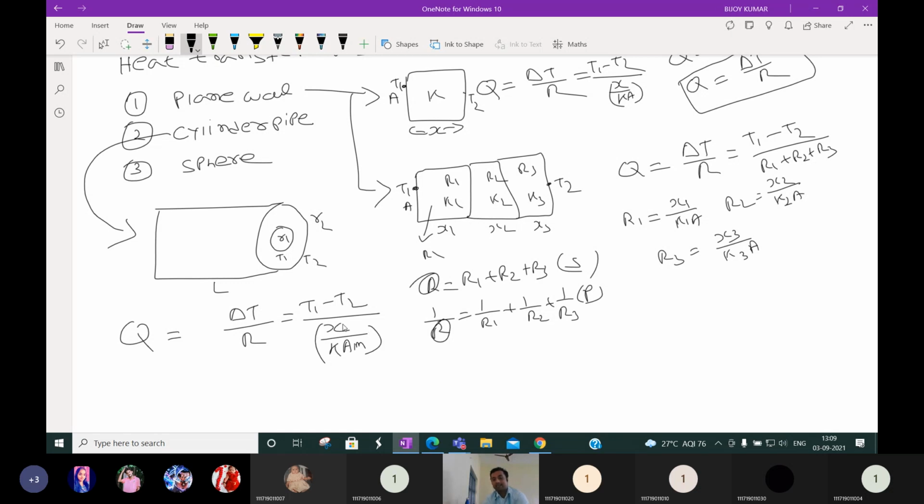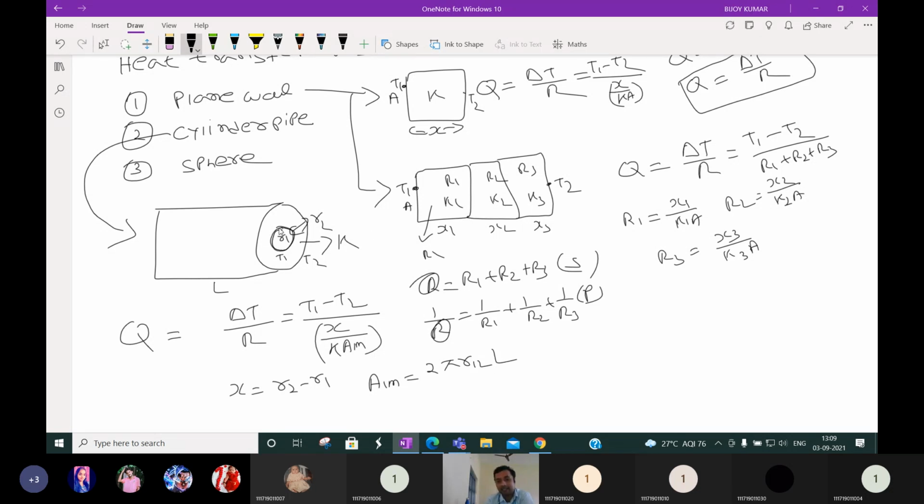Here X means what? Here X is thickness. What will be the thickness? Thickness is R2 minus R1. K is what? K is the thermal conductivity of the metal from which the cylinder is constructed. ALM is nothing but the logarithmic area. It is nothing but 2 pi RLM into L for a cylinder.